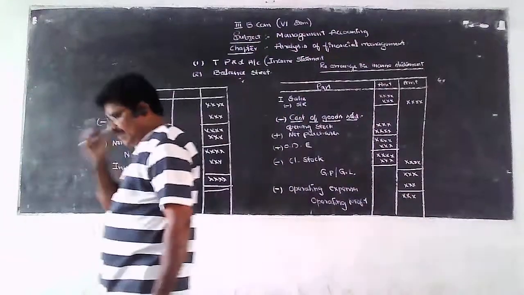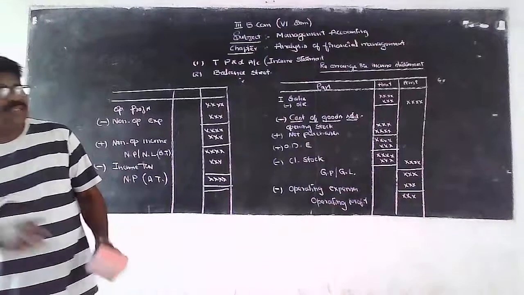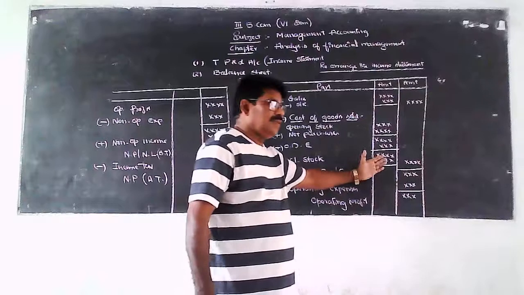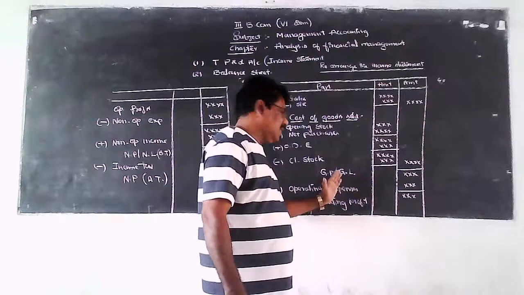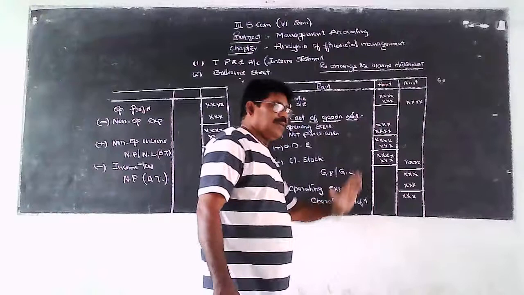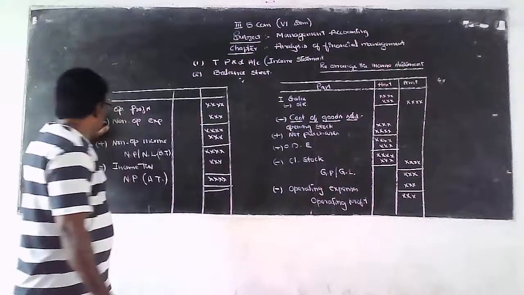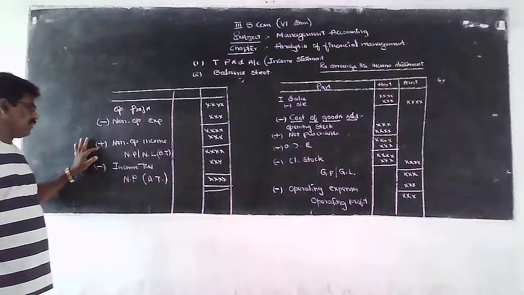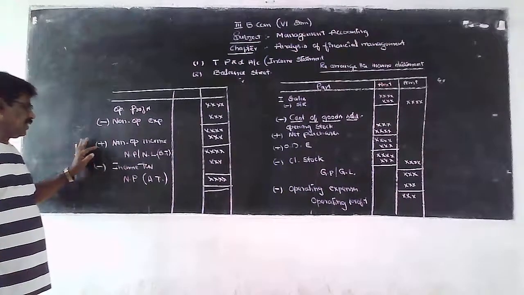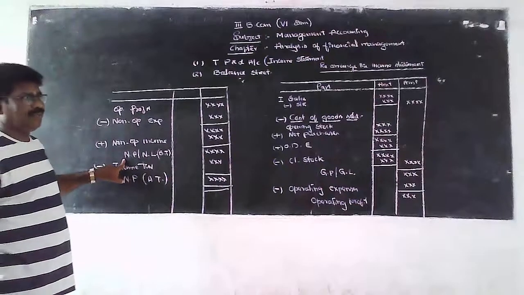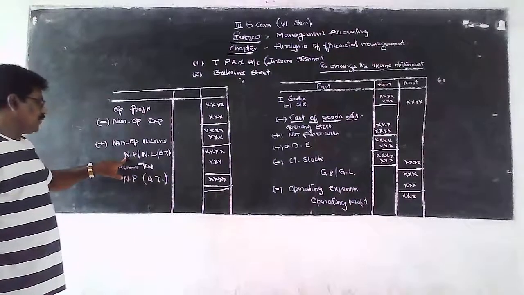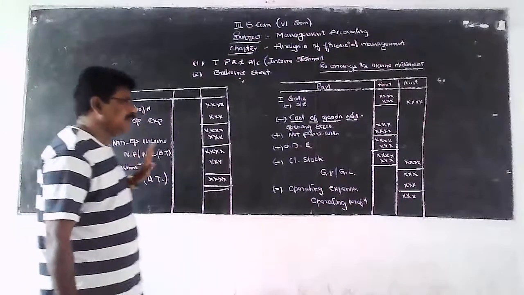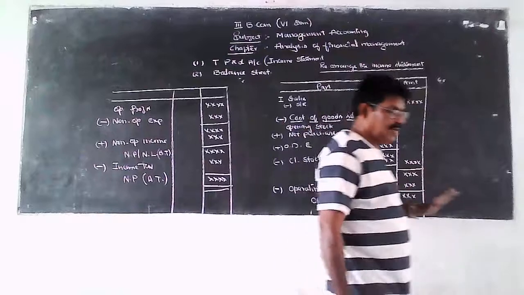So once again I will explain. Take net sales, from that deduct cost of goods sold, then we get gross profit, minus operating expenses, then we get operating profit. From that minus non-operating expenses if any, add non-operating incomes of the concern during the period if any, then we attain net profit before tax. From that net profit before tax, deduct income tax if any, then we get net profit after tax.